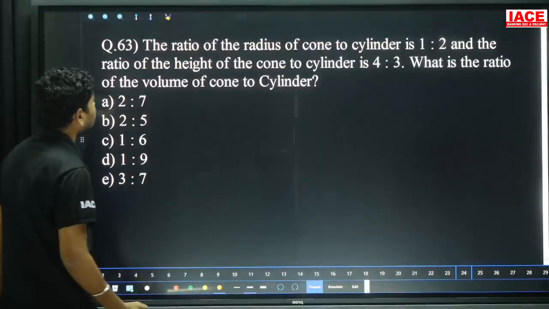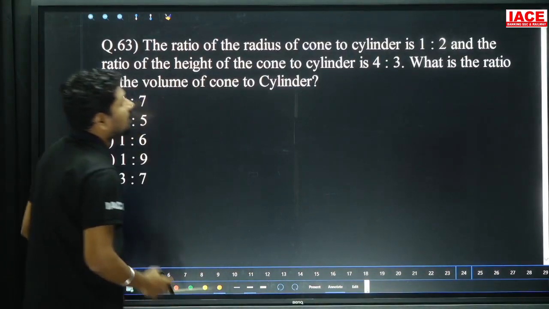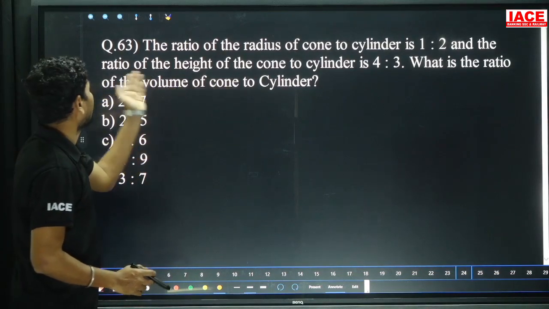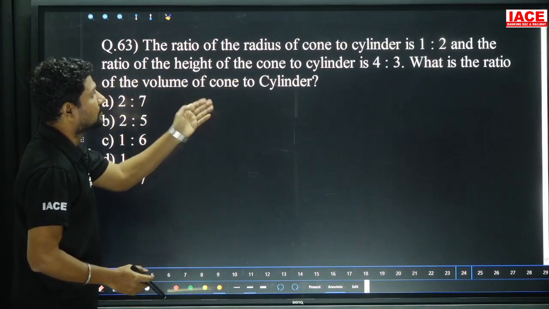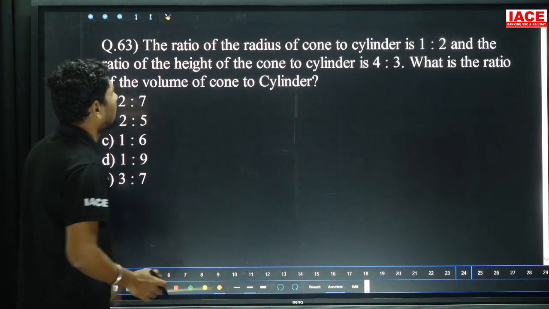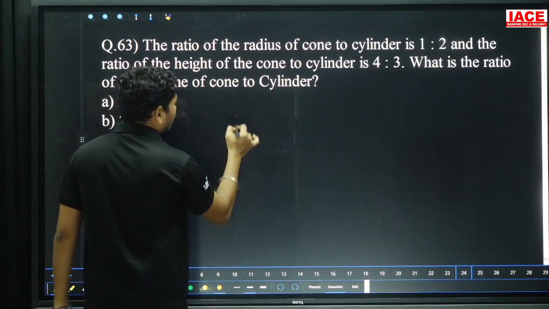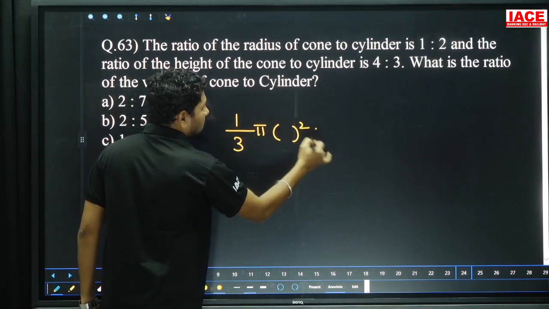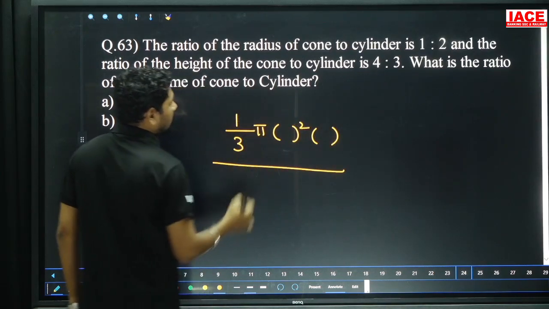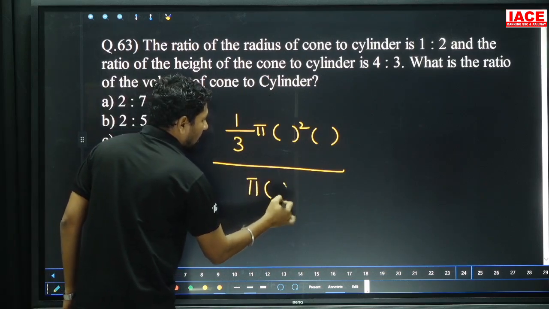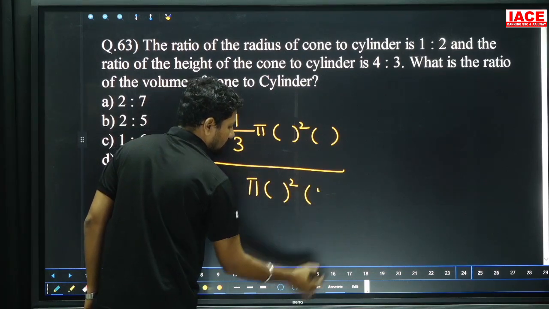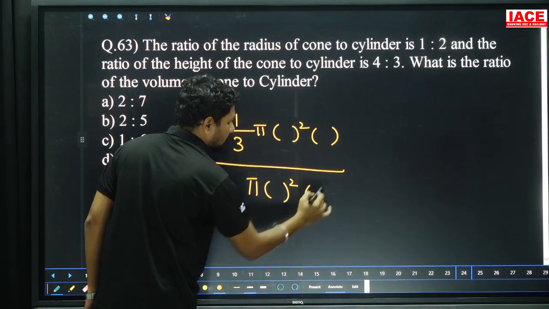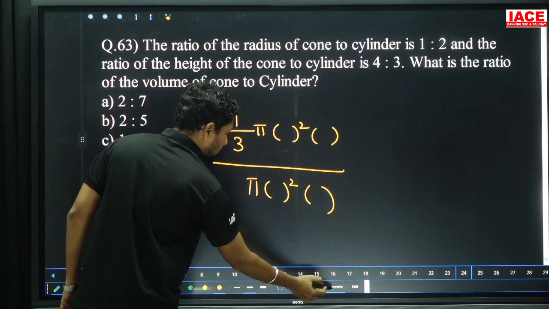Next. The ratio of the radius of cone to cylinder is 1:2 and the ratio of the height of the cone to cylinder is 4:3. What is the ratio of the volume of cone to cylinder? Volume of cone formula is 1/3 pi r square h. And the cylinder formula is pi r square h. We have to substitute the values to get the answer.